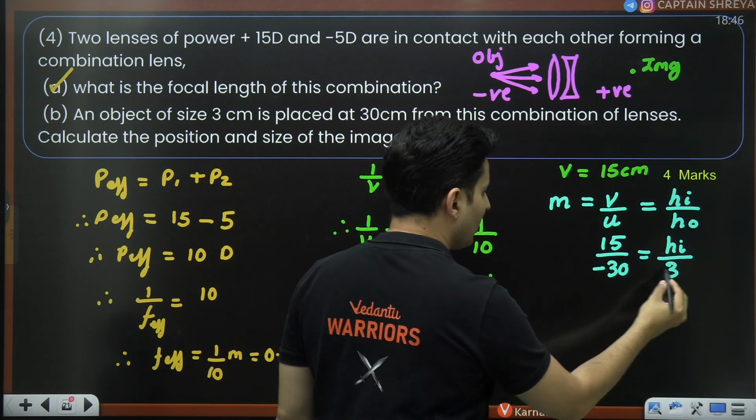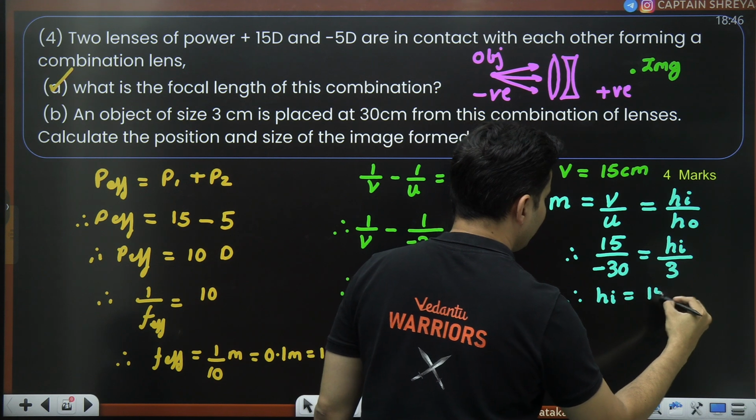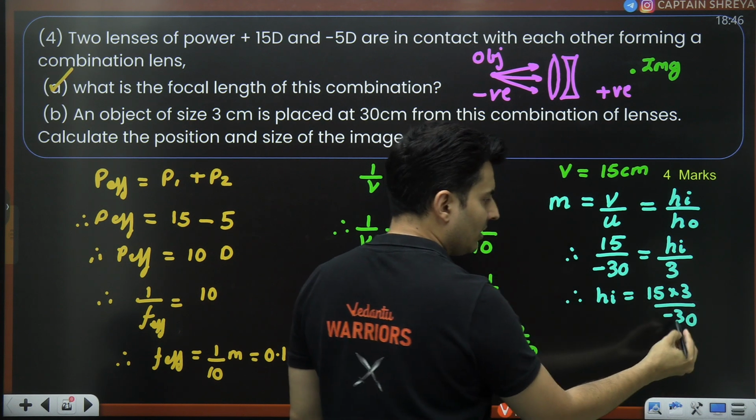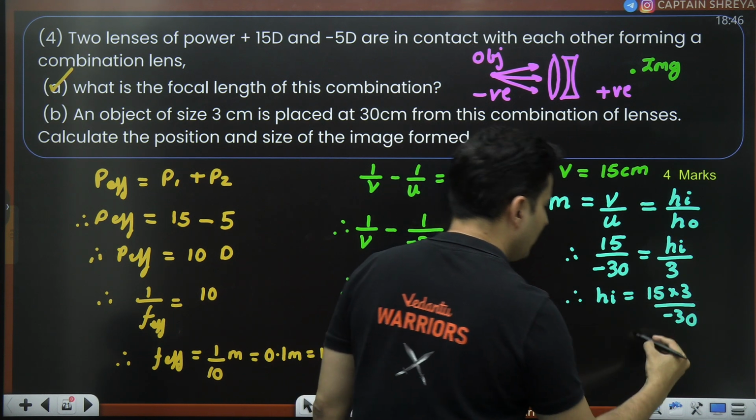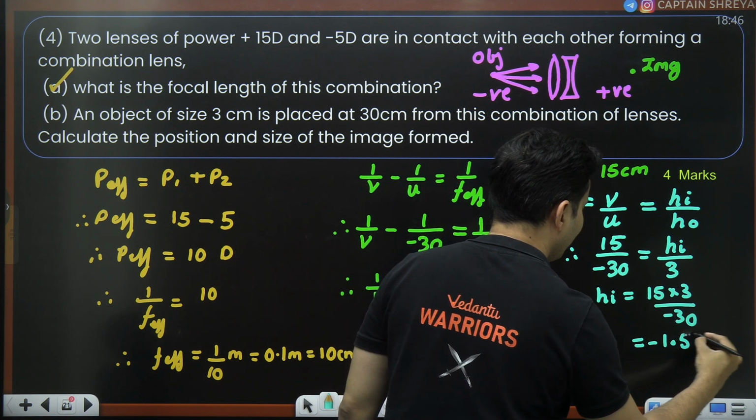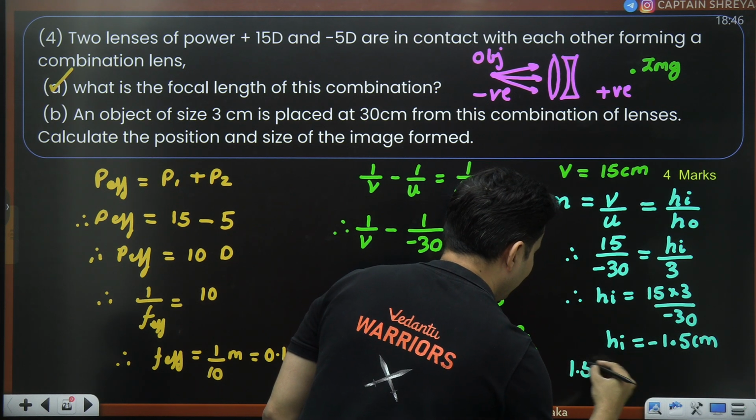So what do you see from here? Height of the image will be 15 multiplied by 3 by minus 30. 3 goes with 30 10 times. So it will be negative 1.5 centimeters. So basically it is 1.5 centimeters.